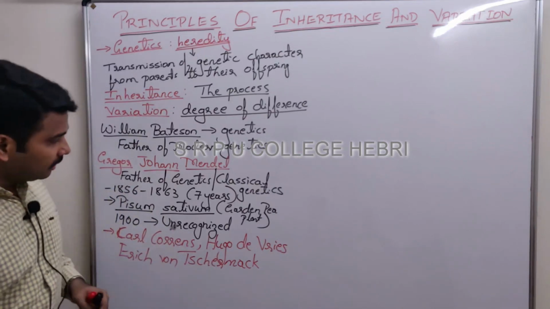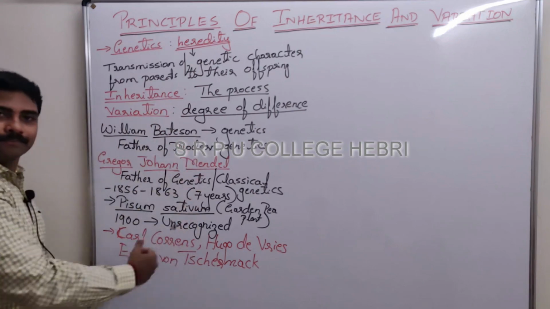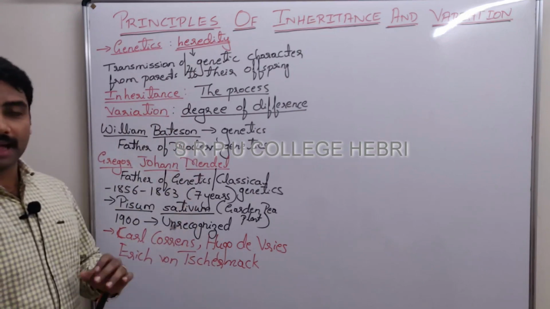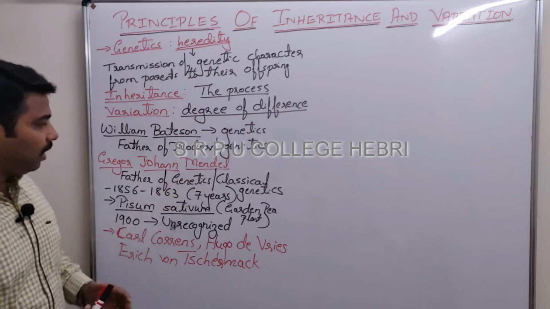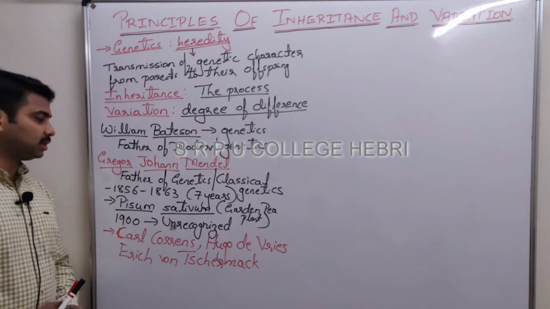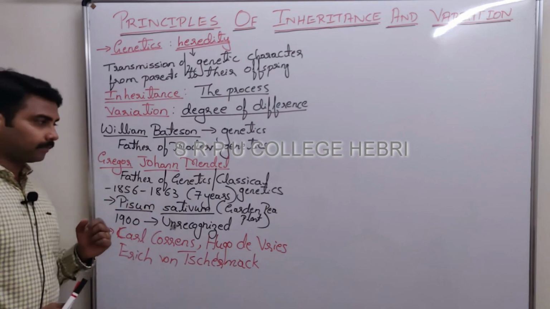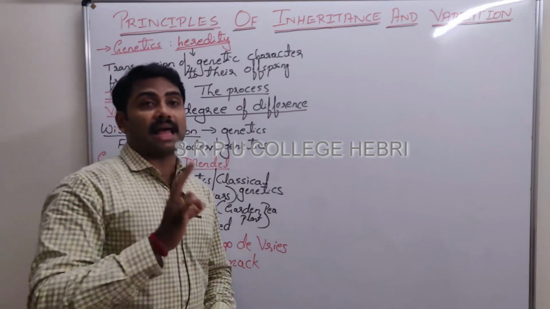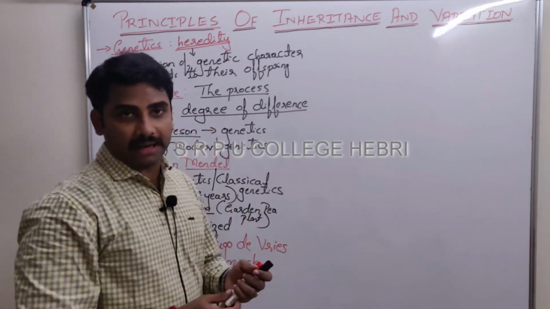Is that clear? This is a brief history of the research. Now let me repeat once again. I told you already, Mendel worked for a short span of 7 years from 1856 to 1863, right, by selecting which one? Pisum sativum, or the garden pea plant.